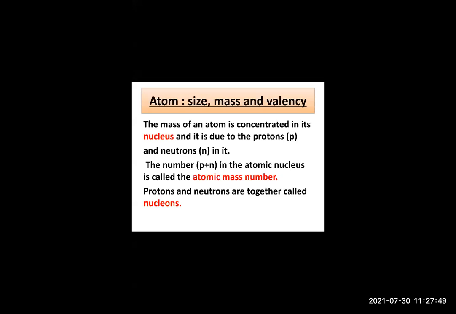So what can you say about atomic mass number? It is the total number of protons and neutrons. Now you understood how we have to calculate atomic mass number? Okay. Now what about protons and neutrons together? What do we call them? There's a particular name for it.